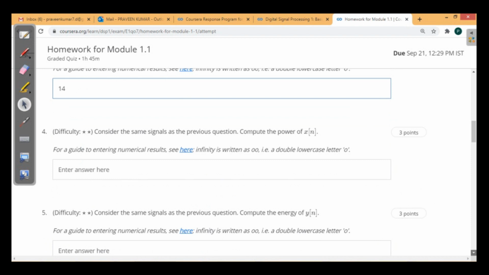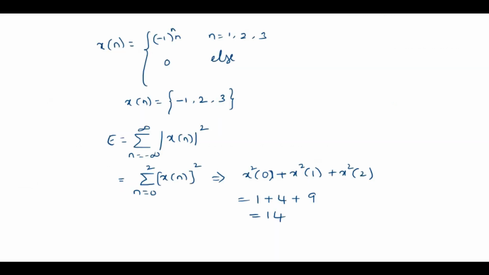Okay, next, fourth question. Consider the same signal as the previous question. Compute the power of the signal. Okay, now for the same thing, see the power. The power of the signal Px is limit n tends to infinity of 1 by 2n plus 1, summation n is equal to -n to plus n, mod x of n whole square.